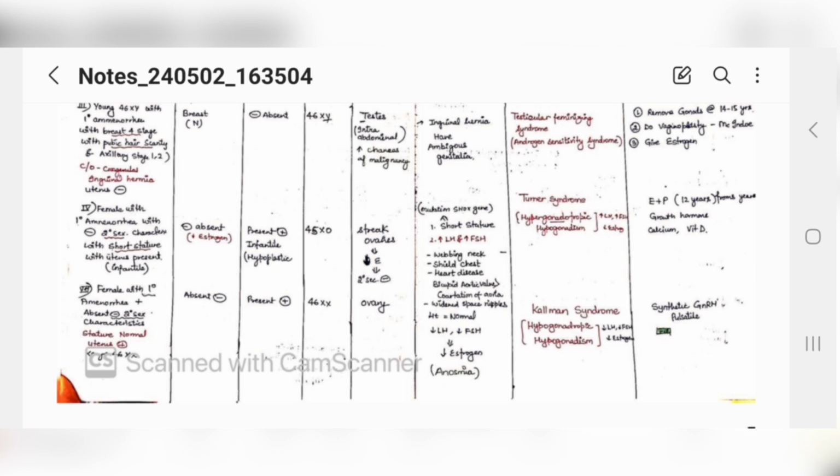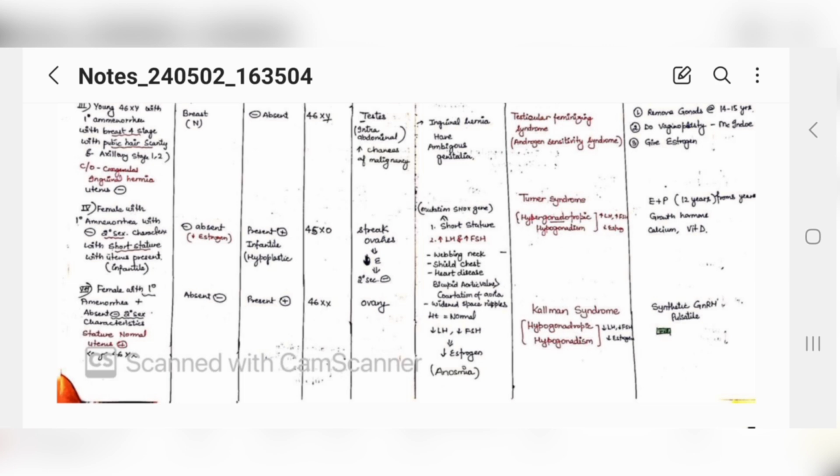There must be a problem in the ovaries. One thing. Two, when you get her karyotype done, 45 XO, the moment you see 45 XO, you will get the idea of Turner syndrome. Let's say they have not provided the 45 XO, then what you would be thinking: streak ovaries, the word would be given, or hypoplastic uterus.